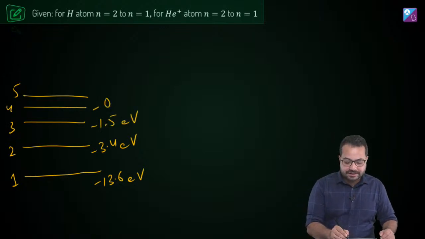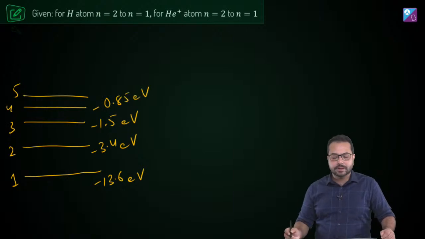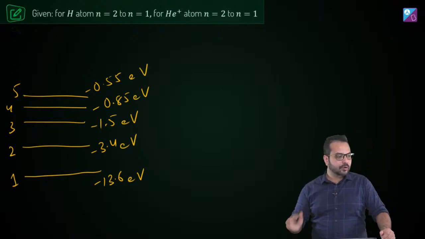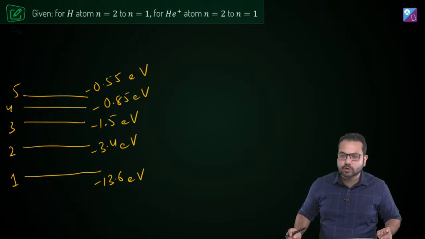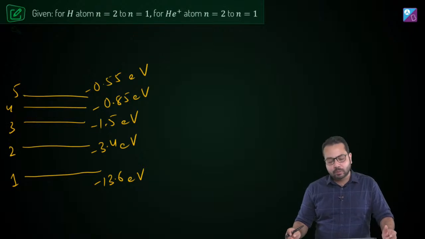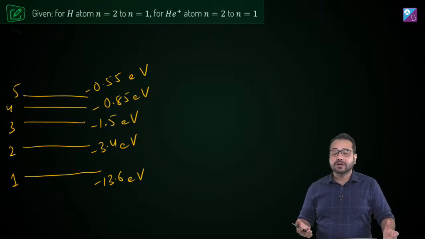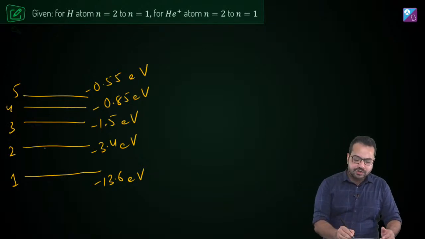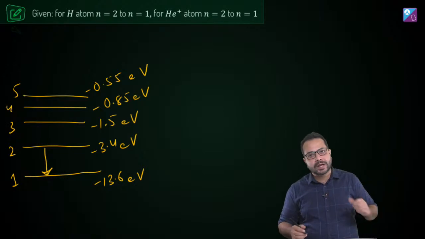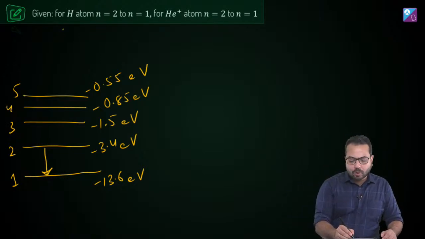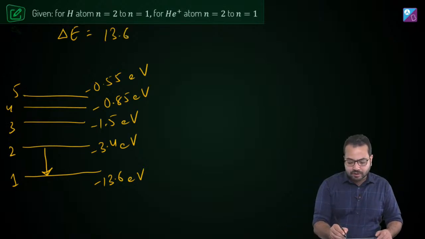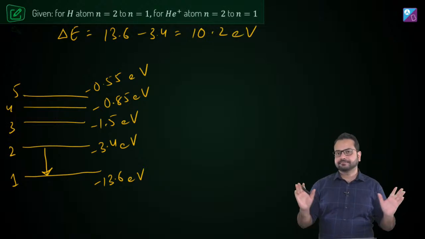Then what is the next one? Then we have minus 0.85 electron volt. And for n equal to 5, we have minus 0.55 electron volt. At least this is something we should remember, from n equal to 1 to n equal to 5, and this is going to make the question solving very easy. Now what has happened to the hydrogen atom? The hydrogen atom has gone from n equal to 2 to n equal to 1, which means the energy difference is 13.6 minus 3.4, that is 10.2 electron volt. Do you agree? Is that correct?